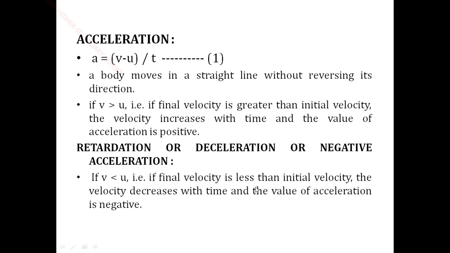Okay, next is the acceleration. Now we see how we produce that acceleration. So the equation is a is equal to V minus U by t. Okay, consider situations in which a body moves in a straight line without reversing its direction.